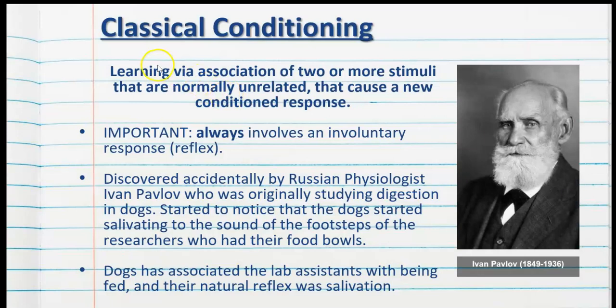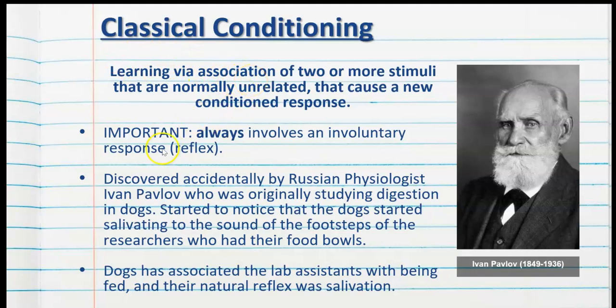So classical conditioning is defined as learning via association of two or more stimuli that are normally unrelated that causes a new conditioned response. It's important to note at this point that classical conditioning always involves an involuntary response or a reflex response. That may include salivation, blinking, feeling nauseous, etc. But it is a physical response that is a reflex that is not chosen, hence it is involuntary. So classical conditioning is learning a new conditioned response based off of a stimulus that normally wouldn't cause this response. And that is learning via association.